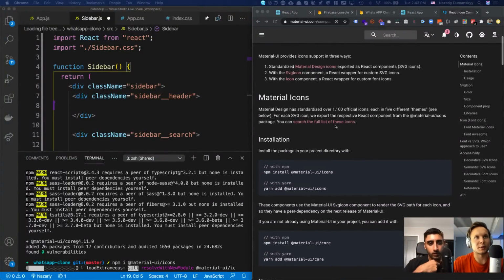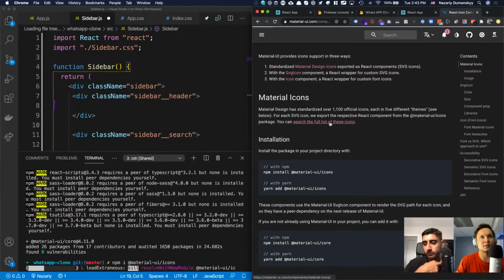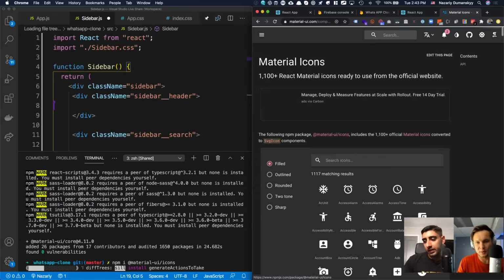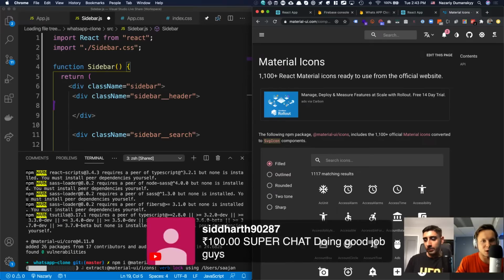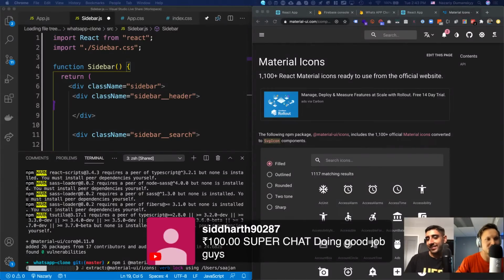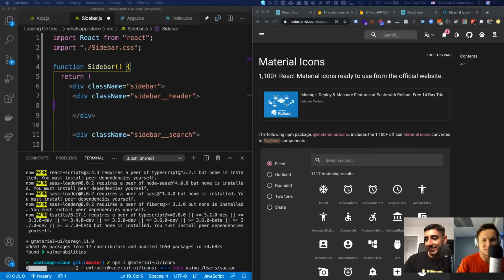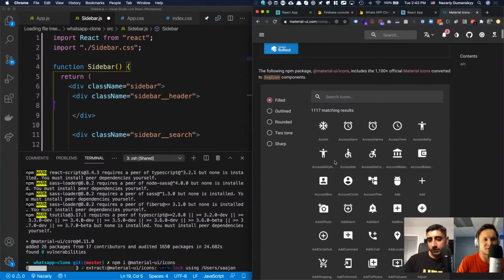You can search right there. Search a full list of these icons. Let's go ahead and do that. I'm clicking. Thank you very much, Siddharth. He goes, doing a good job, guys. Appreciate it, you did. Thank you. Let me see if I can find you. Right there you are, Siddharth. There we go. You're the man. Thank you, dude. Nice. All right. So here. Okay, go ahead, Sunny.